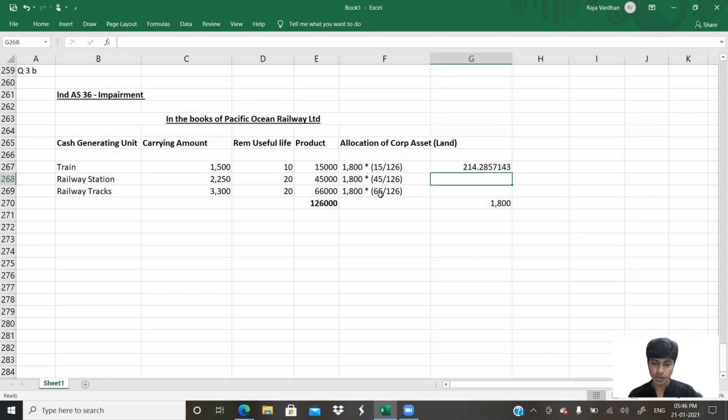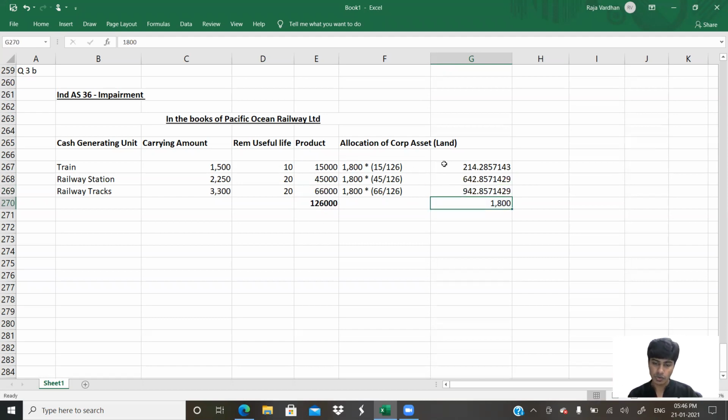I would have to round it off. I'll do the rounding off portion a little later once I do everything. 1800 multiplied by this divided by this. 1800 multiplied by 66 divided by 126. So I'd get this.